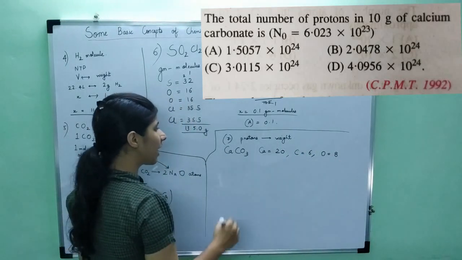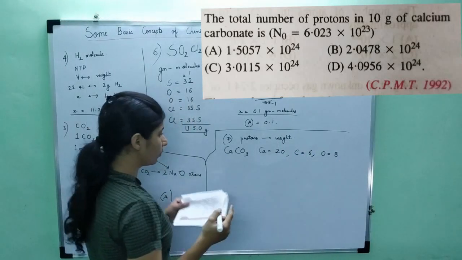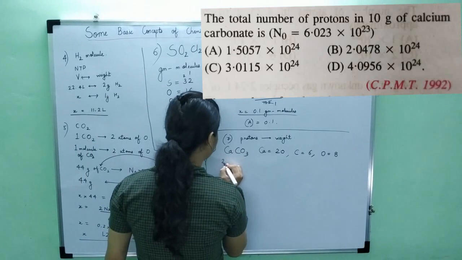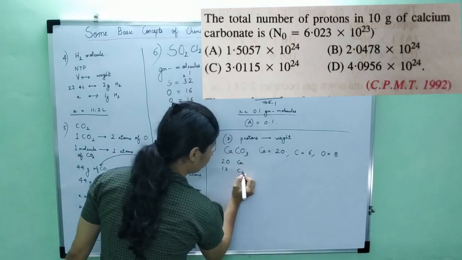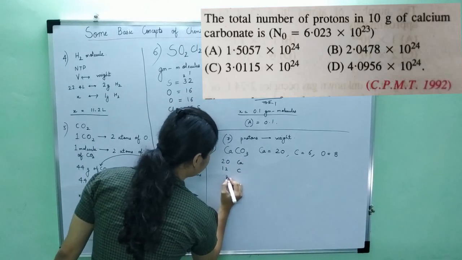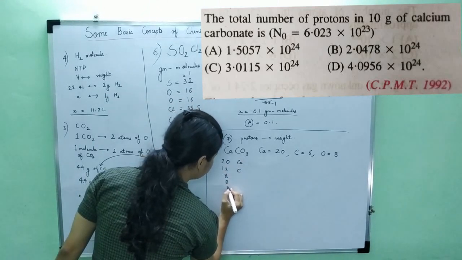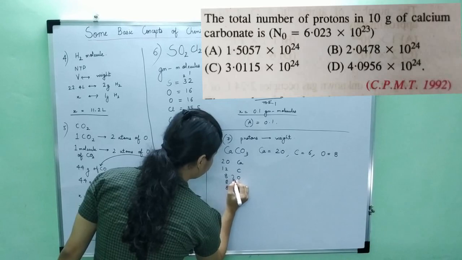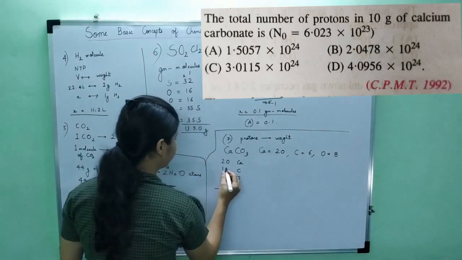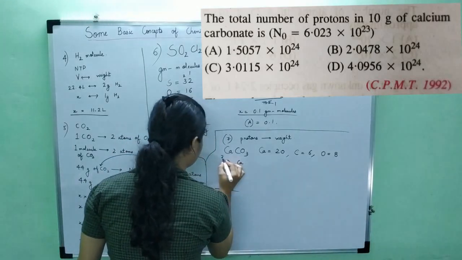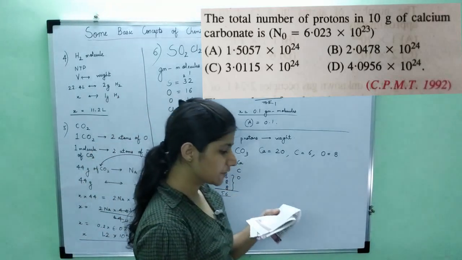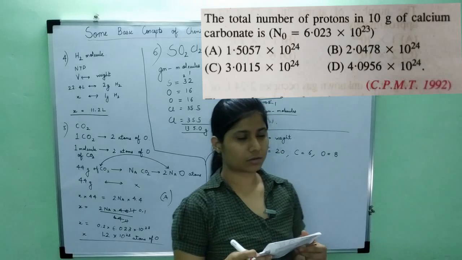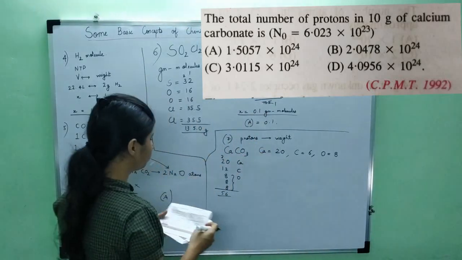Now if I have to find the total number of protons in one molecule, it would be 20 for calcium, 6 for carbon, and 24 for 3 oxygens. So let's add: 56. So there are in total 56 protons in one molecule of calcium carbonate.